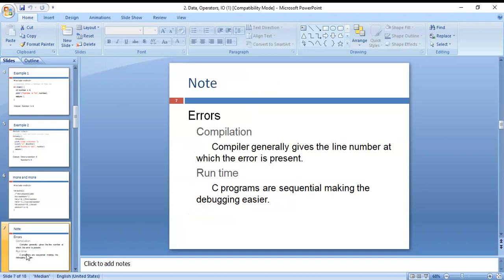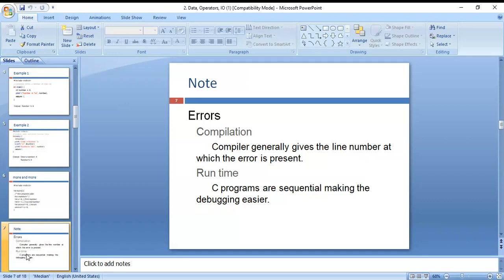Next, errors. When an error occurs during compilation, the compiler generally gives the line number at which the error is present. First you type a program in an editor.